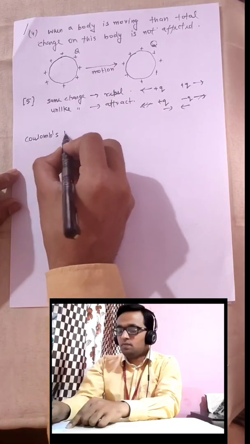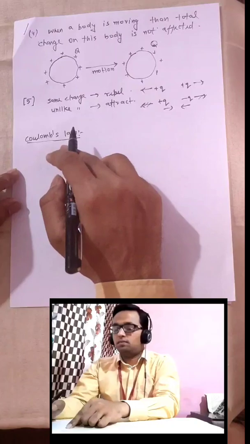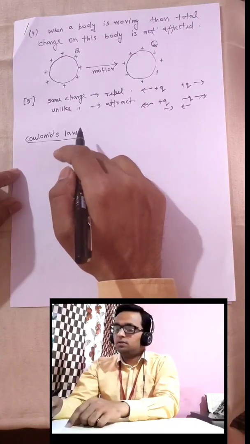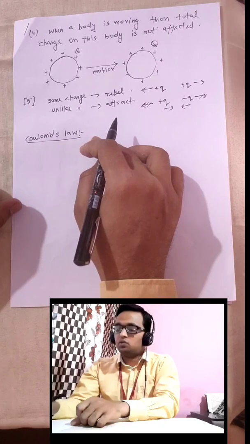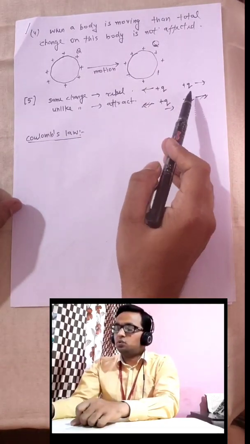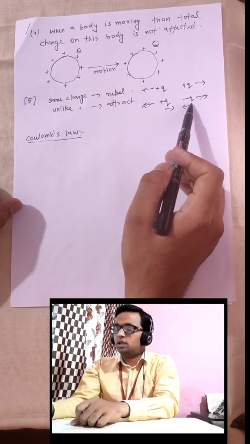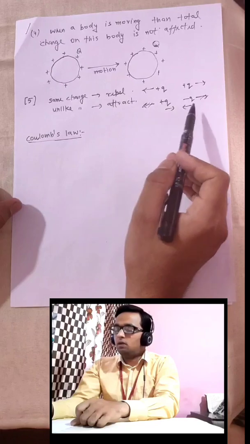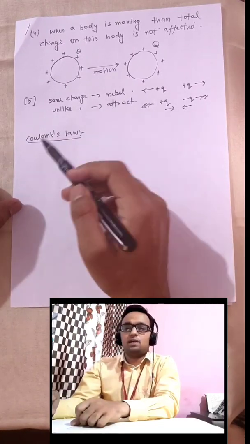Next we have to learn Coulomb's law. There was a person whose name was Coulomb, and based on the fifth property he gave some observations. He was curious to know that if plus q and plus q charges repel each other, or plus q and minus q charges attract each other, then with how much magnitude, with how much amount of force, do they attract each other.